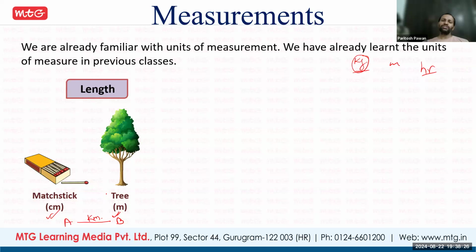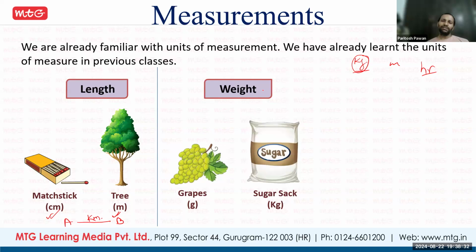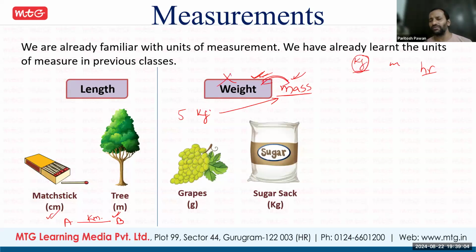Next one is weight. In terms of physics, weight and mass are different. Here in mathematics I think we should not differentiate, but for your knowledge I am giving this information. Weight and mass are different. Whatever we are weighing in the shop, like 5 kg, 2 kg, that kg is mass, it is not weight, in physics language. But in normal days, we are just interchanging both.